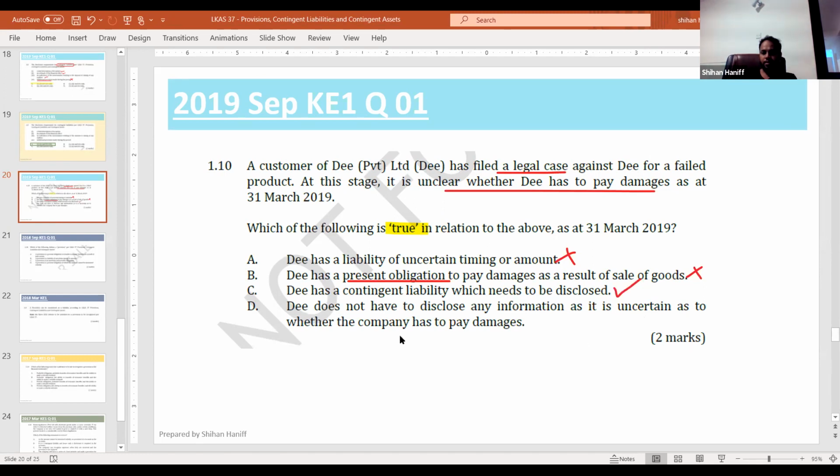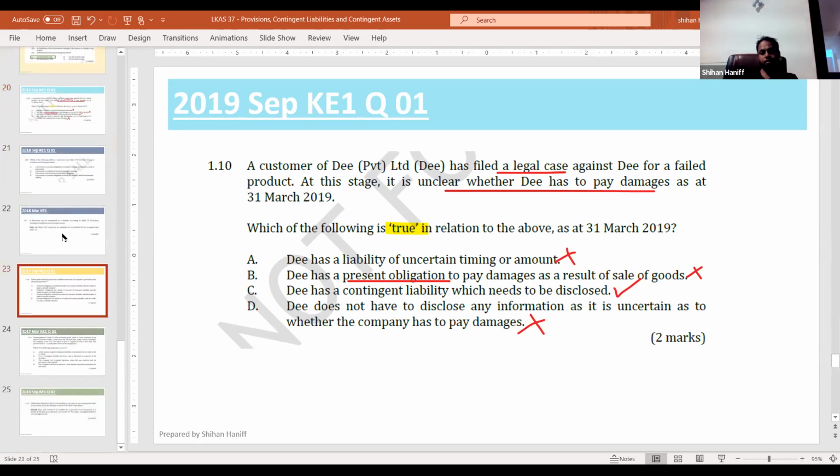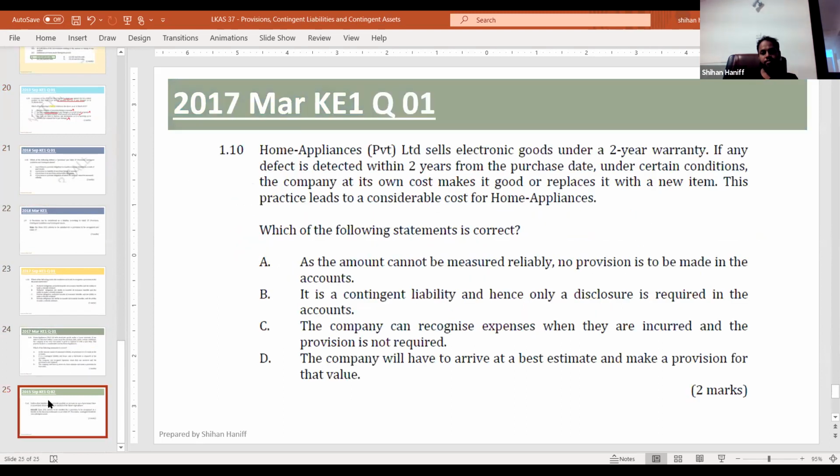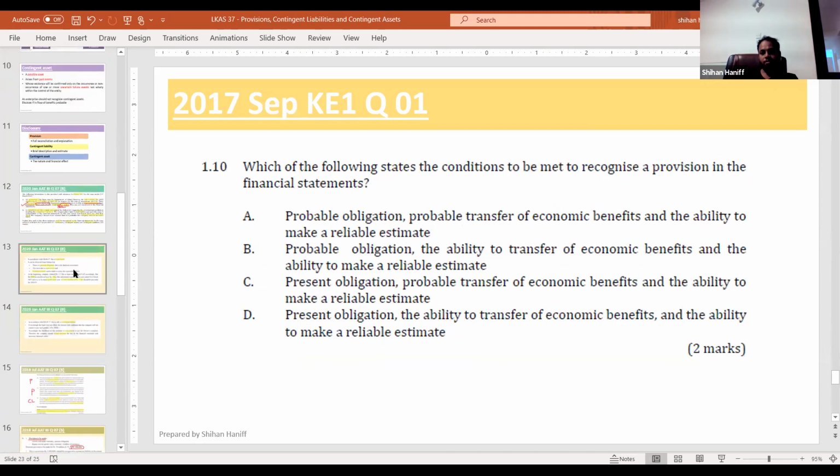D does not have to disclose any information as it is uncertain whether the company has to pay damages? No, you have to disclose. So at the beginning itself, I told it is a contingent liability, and you have to disclose. Is it clear? You all can do the remaining questions. And if you all have doubts, you can ask me.